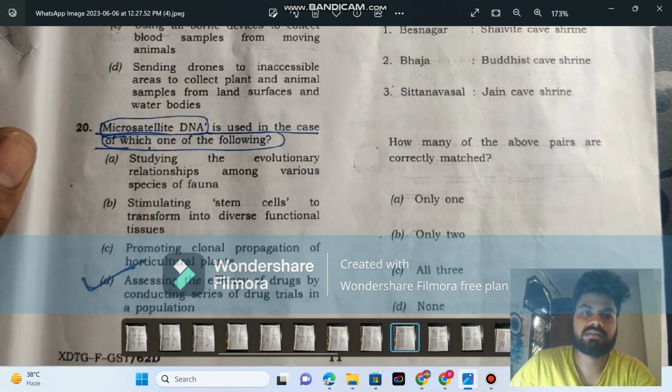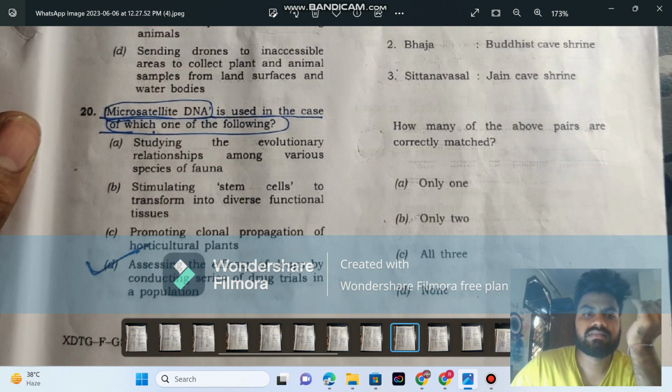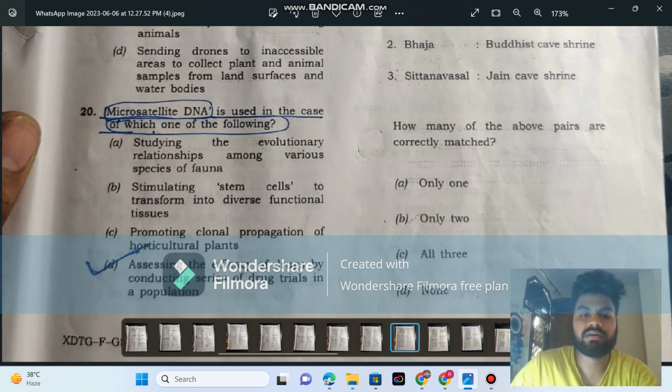Let's go with the next question. My question, like DNA. This is related to stem cells, and this is from the magazine only. I might be wrong.